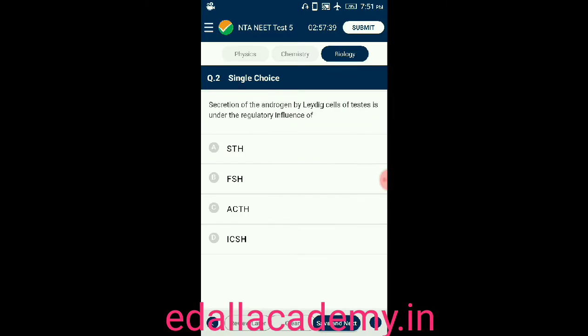Let us go for second question. Secretion of the androgen by Leydig cells of testis is under the regulatory influence of. This question also has 4 options. Option A, STH, option B FSH, option C ACTH, option D ICSH. So these are the 4 different types of hormones given. So here the question is secretion of the androgen by Leydig cells of testis is under the regulatory influence of ICSH. So this is the correct answer for this question.